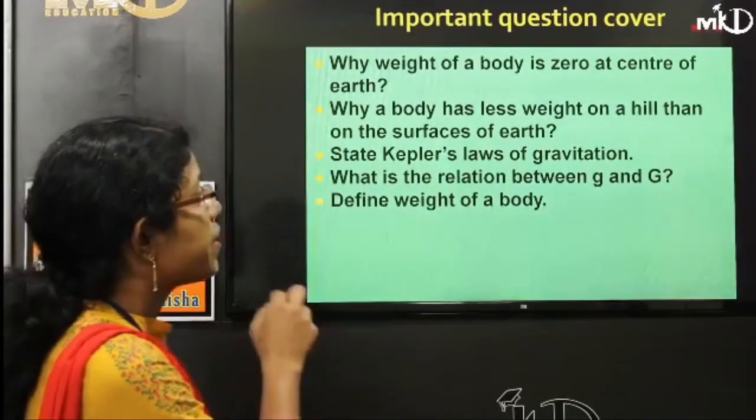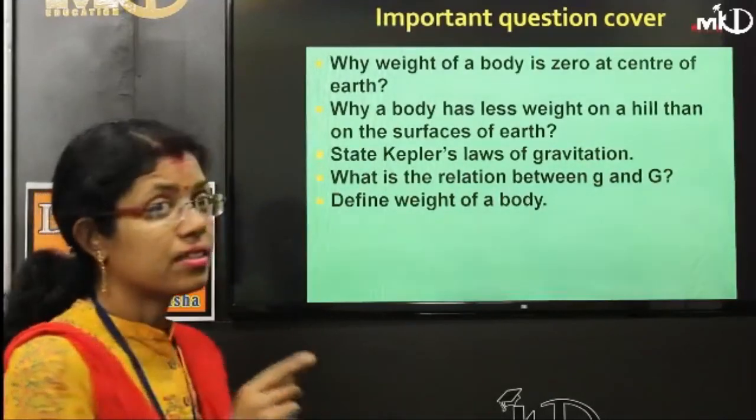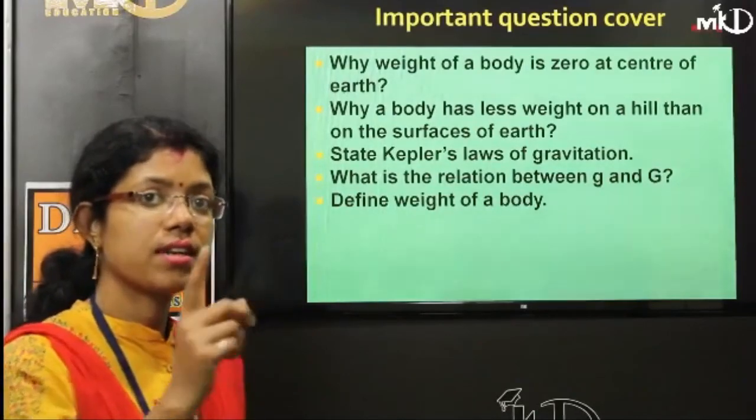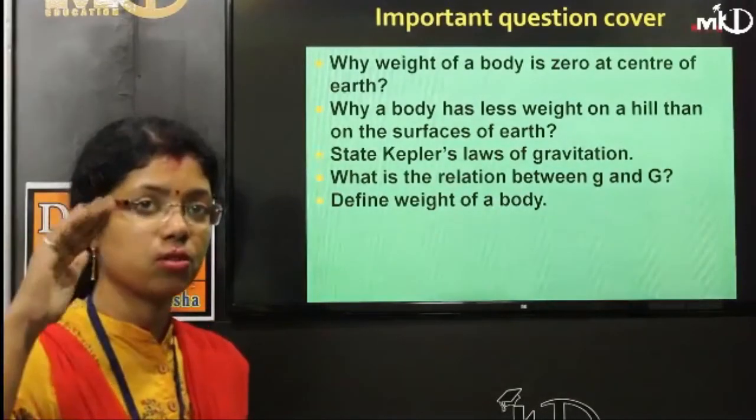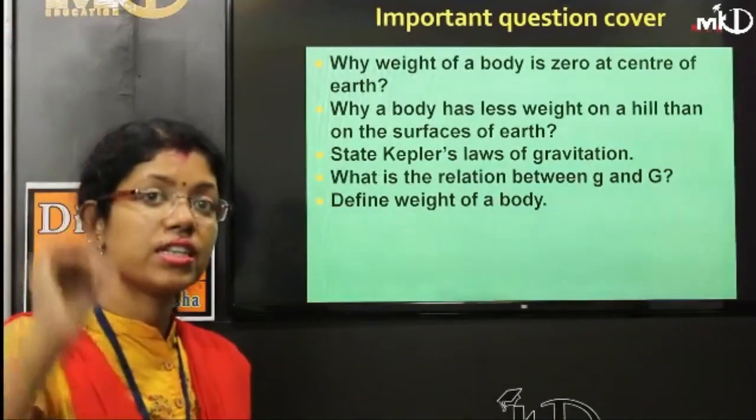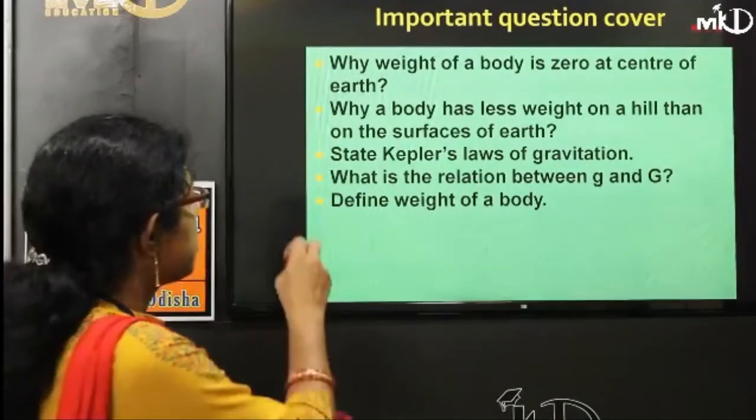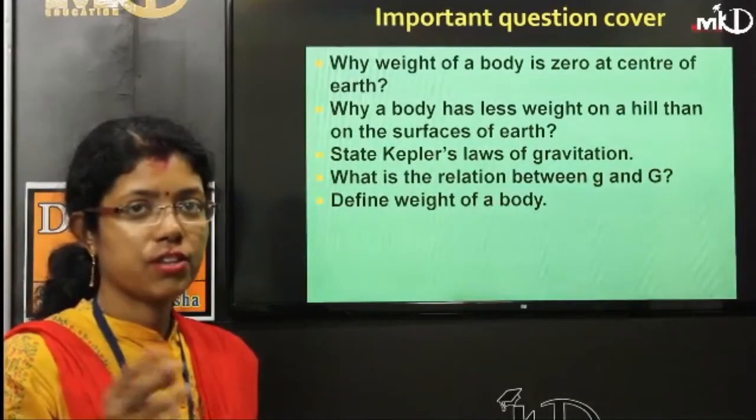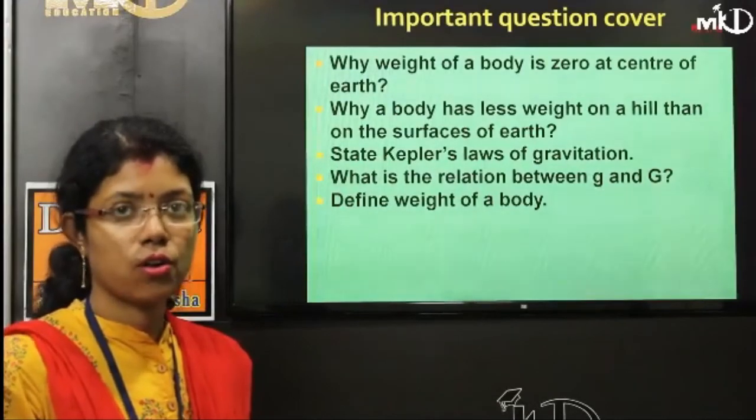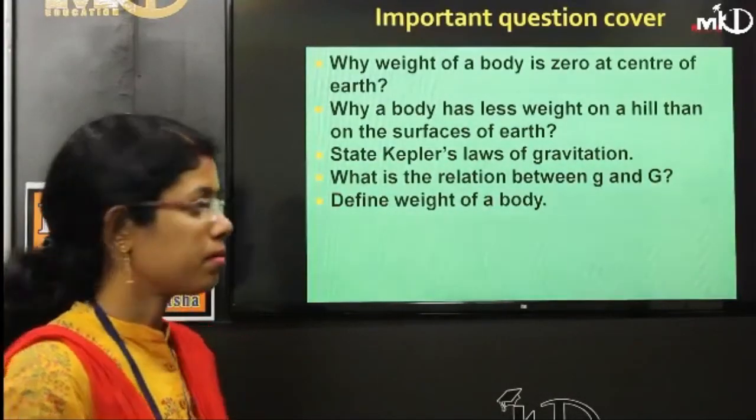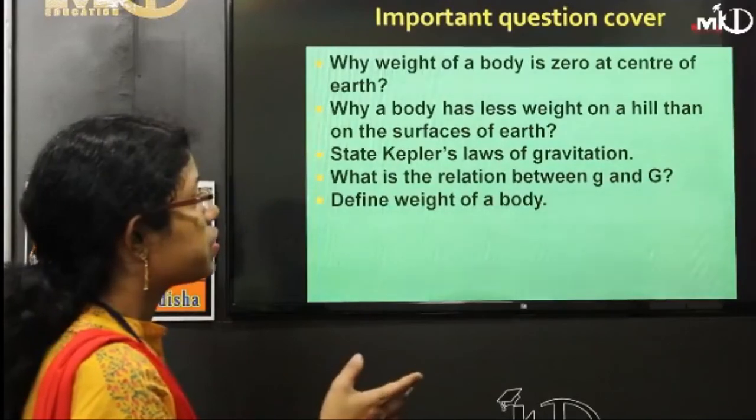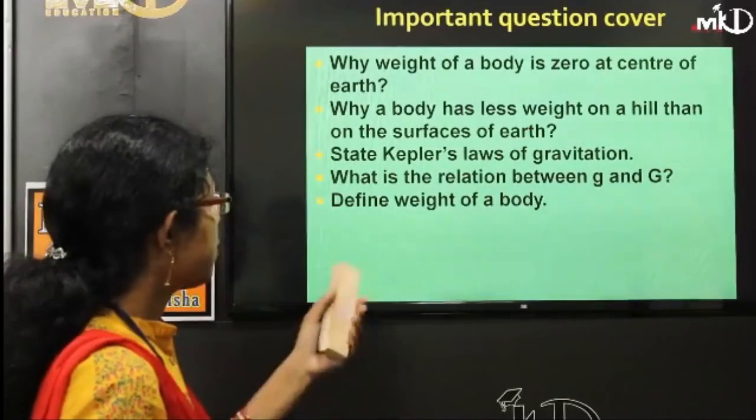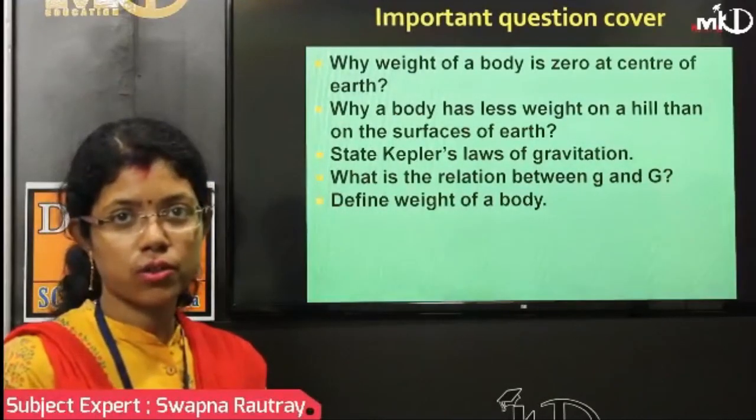Why does a body have less weight on a hill than on the surface of the earth? This question you can answer. This question is related to variation of g with altitude. If we are moving to a height, g is decreasing. Next, state Kepler's laws. You can give the three laws: law of orbit, law of area, and law of time period. What is the relation between g and capital G? This we have derived in the last chapter. Define weight of the body. This formula also you can give.